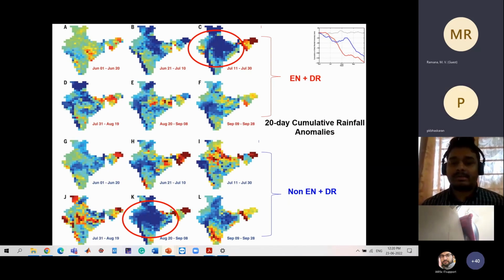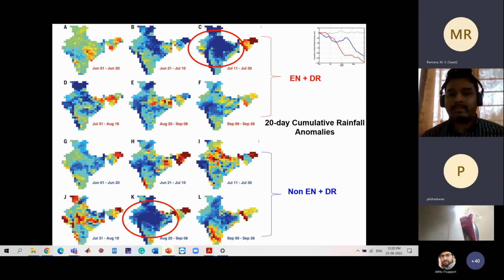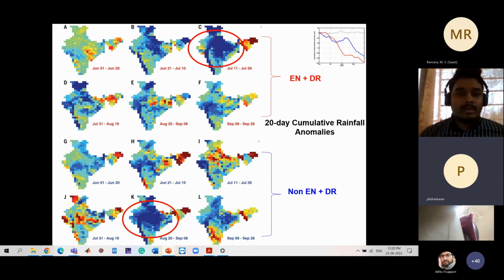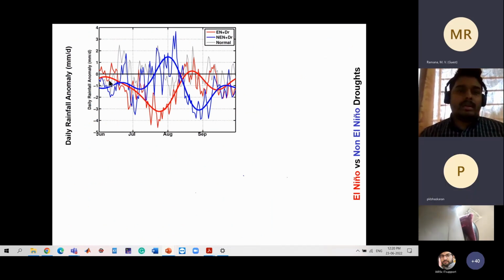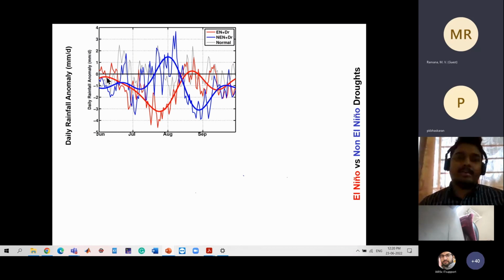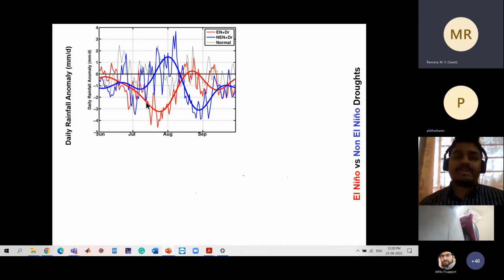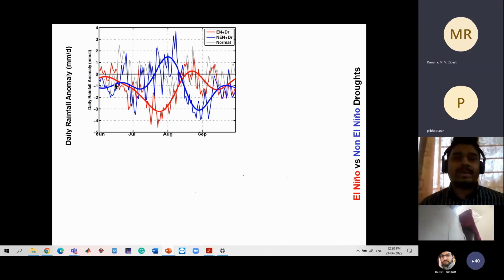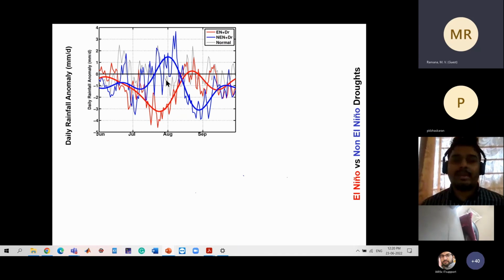Okay. And this composite that you made for the El Nino and the non-El Nino, I think you are referring to the first harmonics, right? The figure that you have shown is for the first harmonics. This one, yeah. So I just used the first three harmonics basically. First three, okay. So just to show the large scale pattern, but it is also evident from the daily values as well.